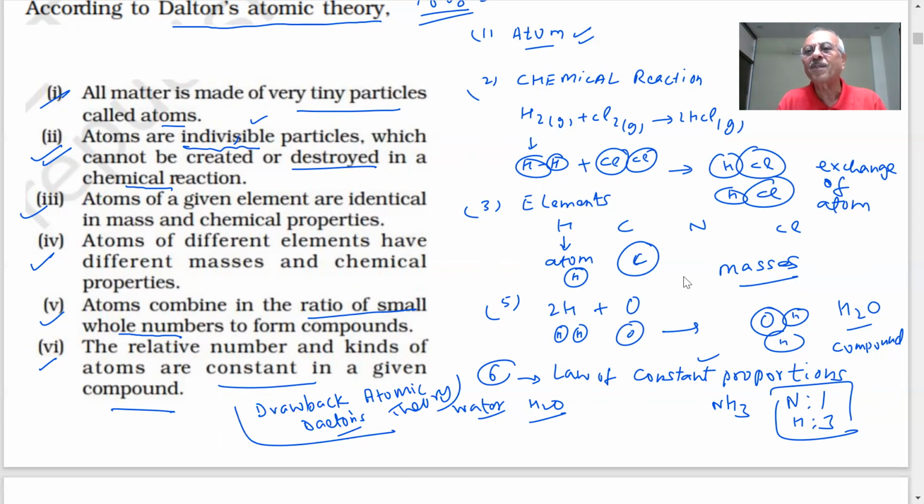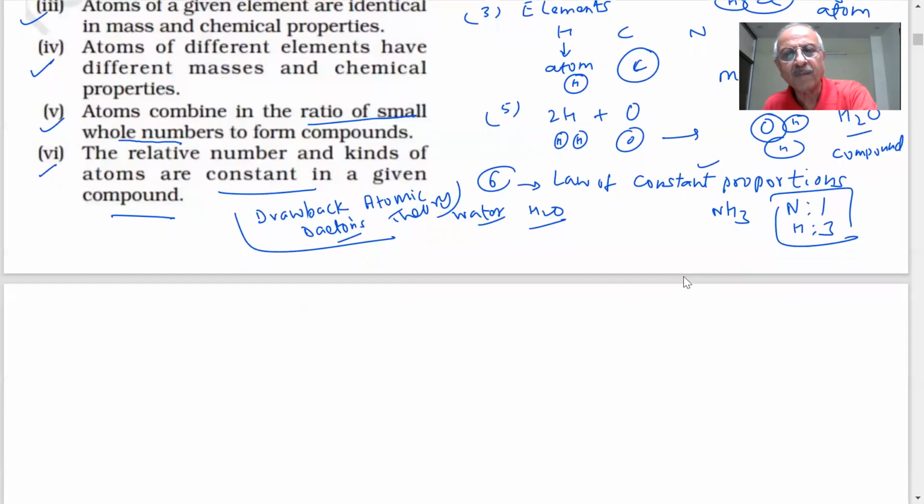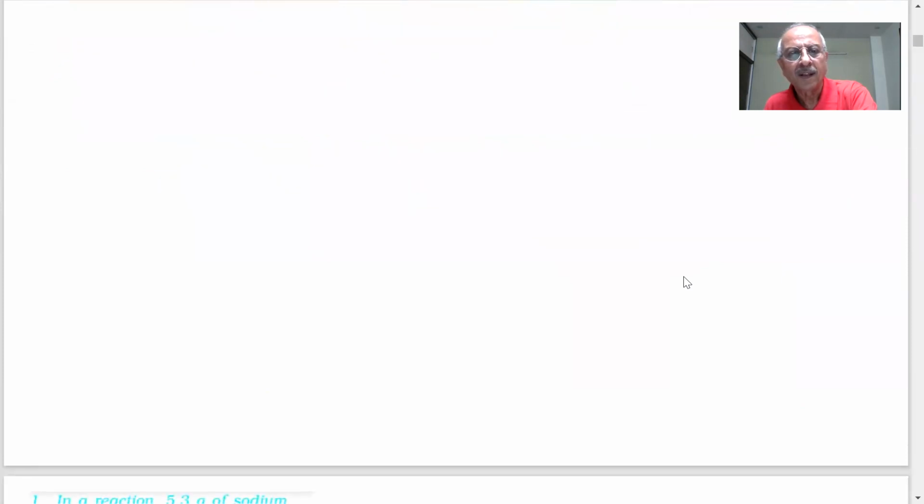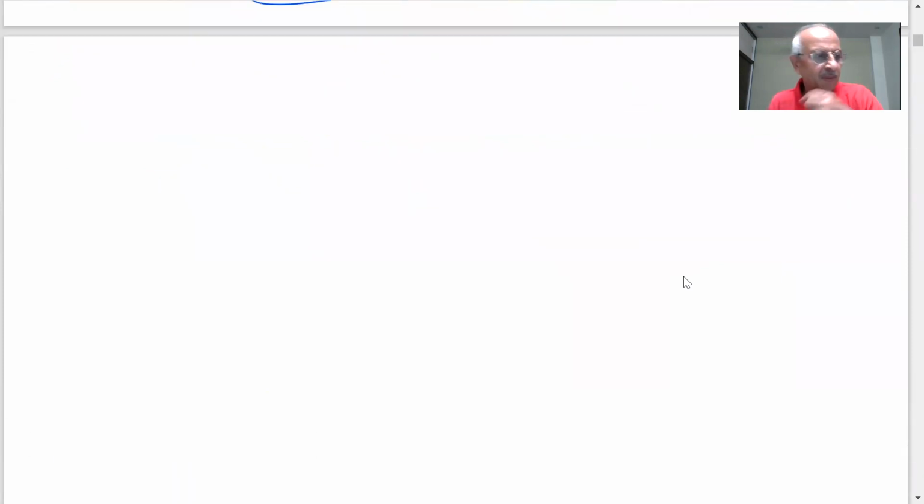After the subatomic particles were discovered, the whole idea of Dalton's atomic theory is out. Got my point? Yes, sir. So students, everything looks to be important and very valid as we talk of Dalton's atomic theory. The only problem is when the subatomic particles were discovered. Then Dalton's atomic theory falls.